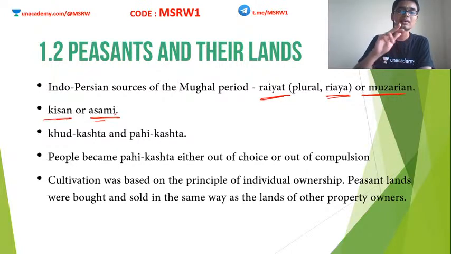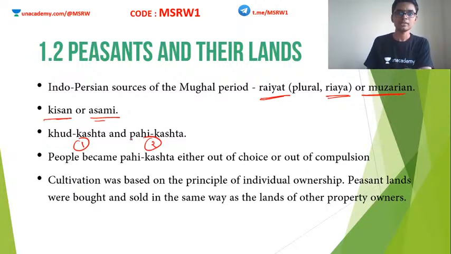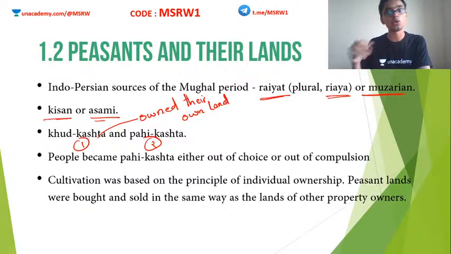Also, we see a kind of classification. The entire category of peasants is classified into two: number one, Khud Kashta, and number two, Pahi Kashta. Okay, so who is Khud Kashta and who is Pahi Kashta? Khud Kashta are peasants who owned their own land, and they cultivated their own land.